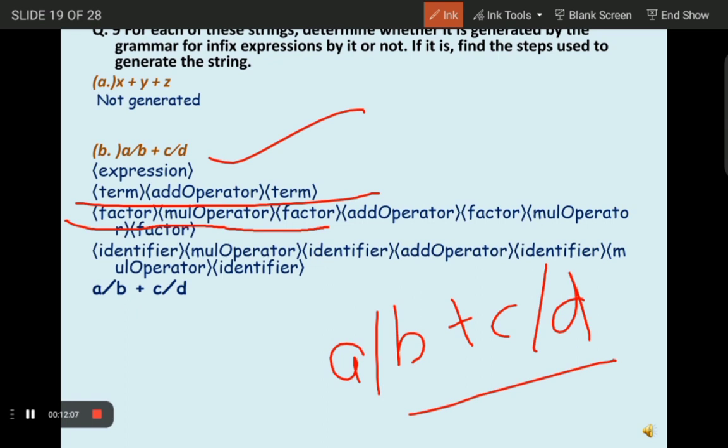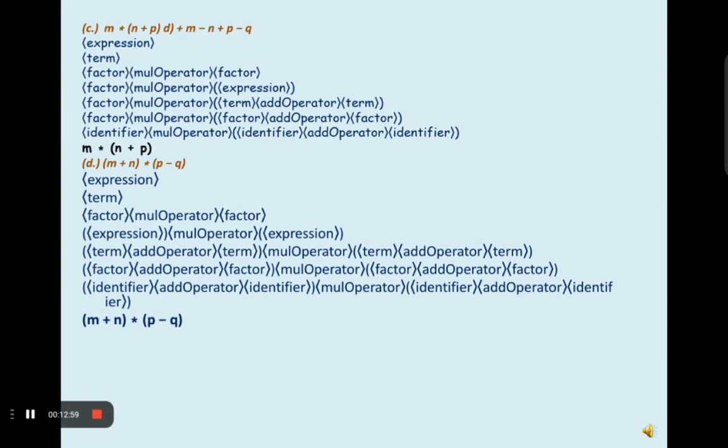So here expression is the starting of the outermost expression, then term breaks down the expression. Minus n plus p minus q is not generated. This string lacks the required structure of a factor enclosed in parentheses. Additionally, there is no provision for alternate addition and subtraction operations without parentheses in the grammar.